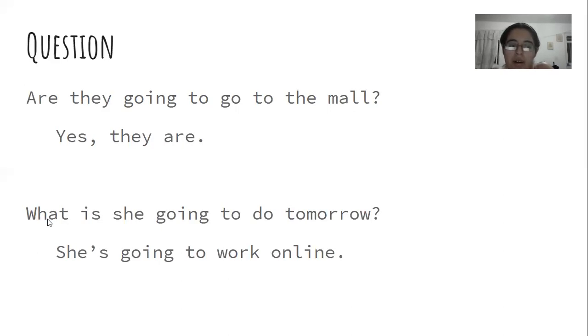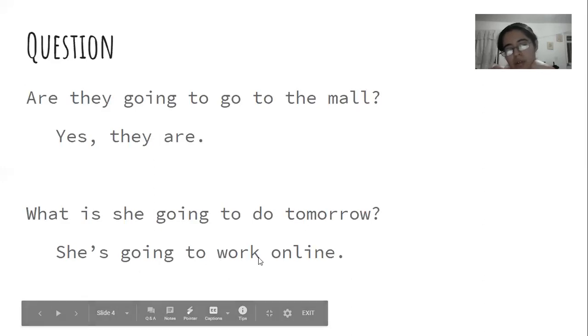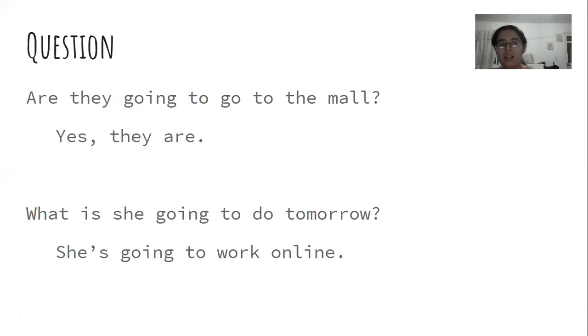And then here, we can also start with a WH question to make a different type of question. This one says, "What is she going to do tomorrow?" So we start with WH, then the verb to be depending on the subject. Here it is "she," so it is "is." "What is she going to do?" Like the verb in simple form, and then "tomorrow." "She's going to work online." "What is she going to do tomorrow?" "She's going to work online."